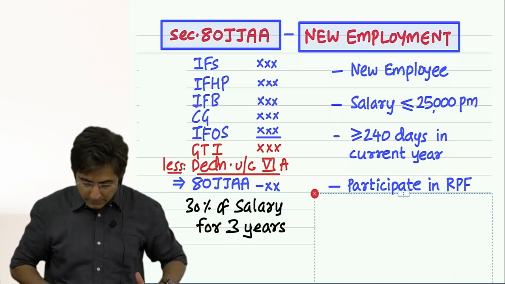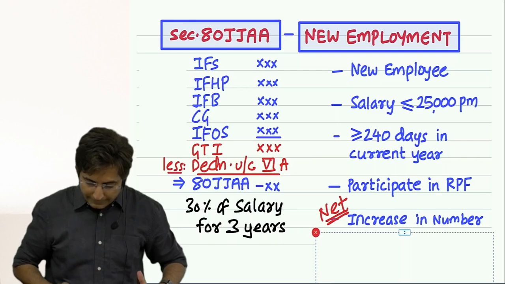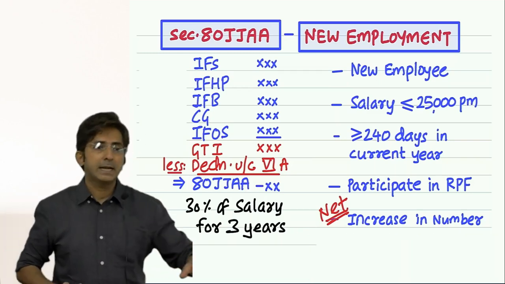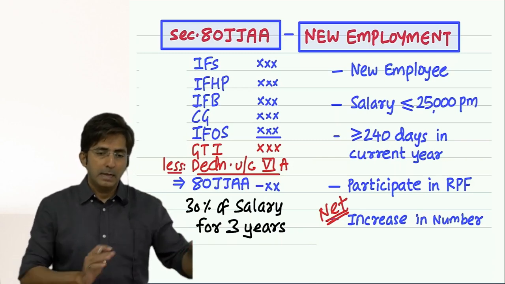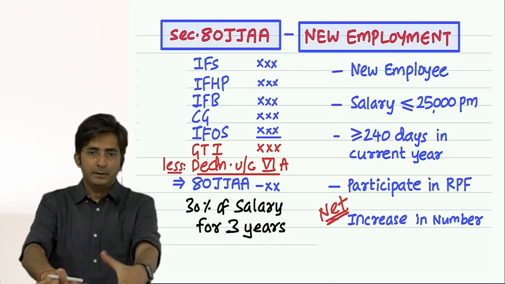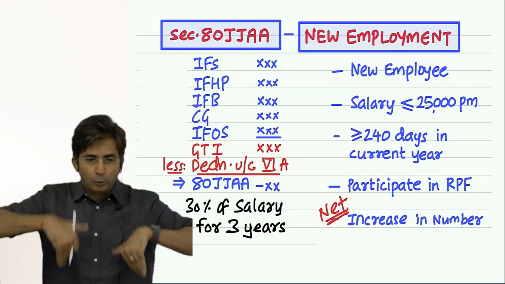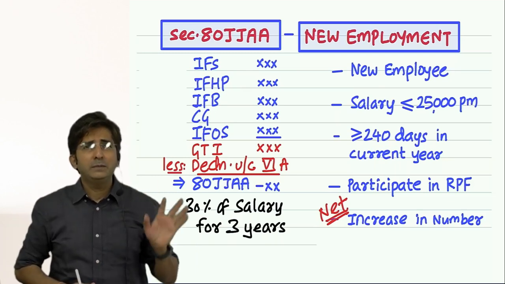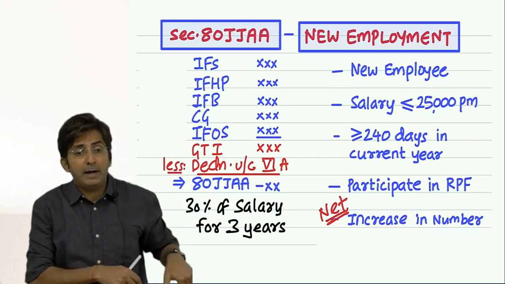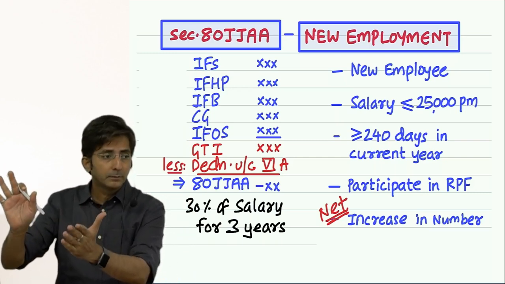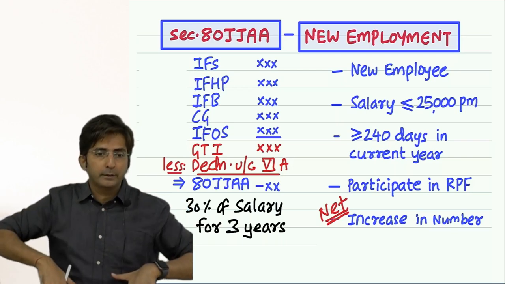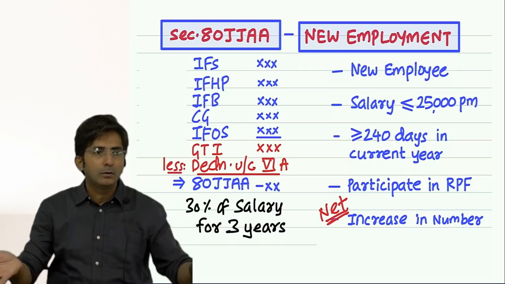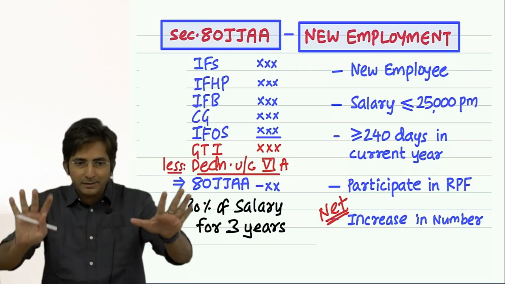Then the next condition is, there should be a net increase in the number. Means what? Last year I had 100 employees. I removed 10 and 10 new employees were recruited. So what is the net effect? From the 100 employees which I already have, I have removed 10 employees and 10 new employees have joined. So the net effect is what? Minus 10 plus 10, 0. Then you won't get deduction.